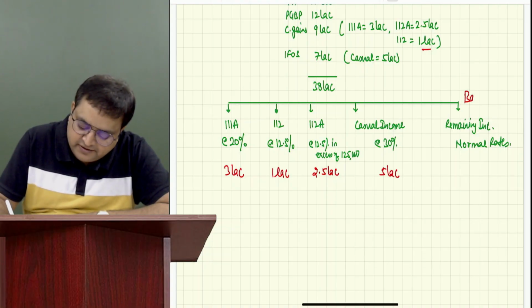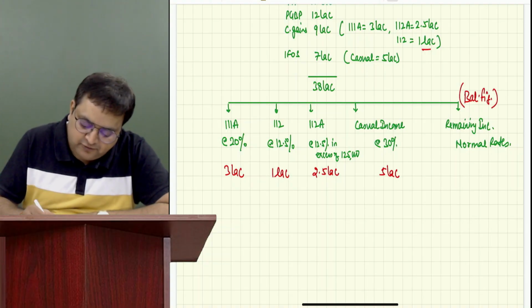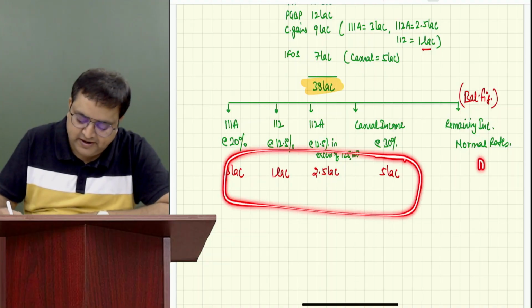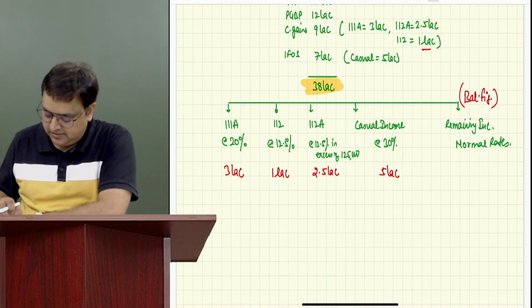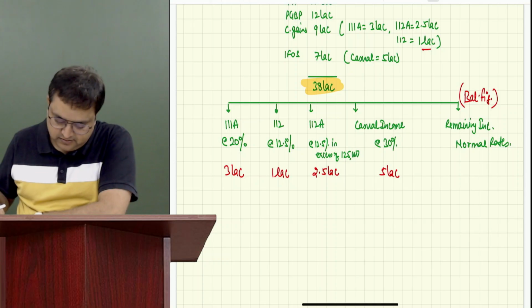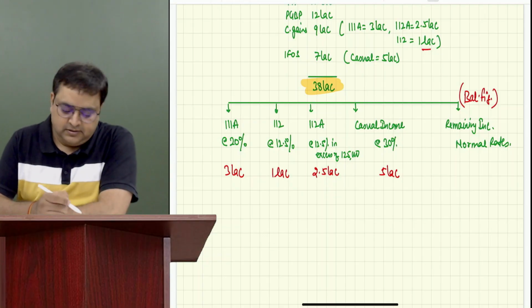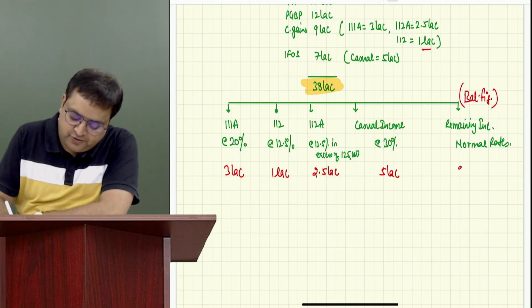Guys, balancing figure. Out of 38 lakh, just subtract this and you will get the balancing figure. How much is it? 26.5 lakh. Very good.